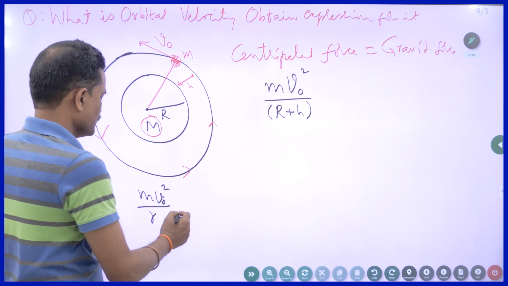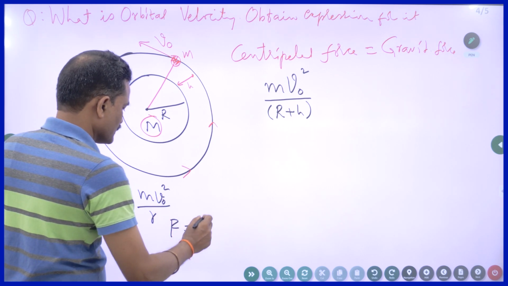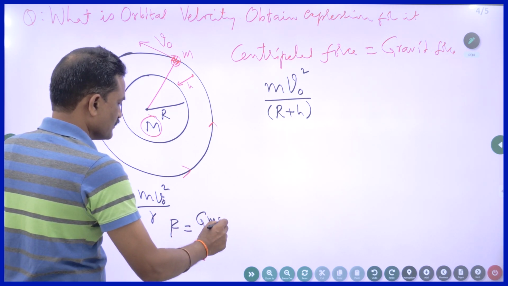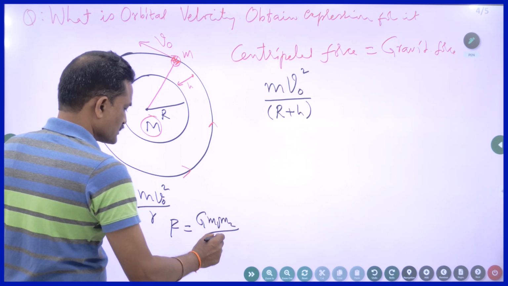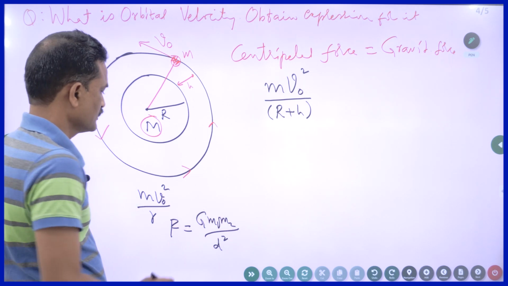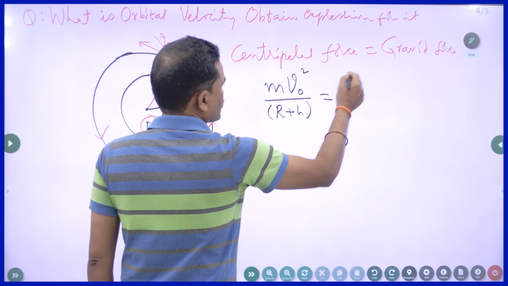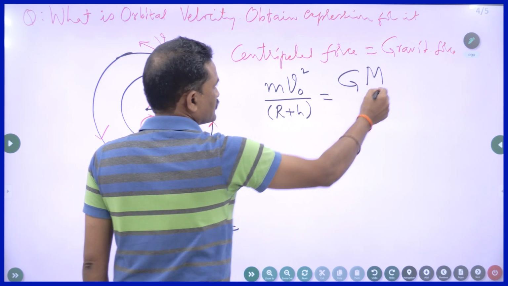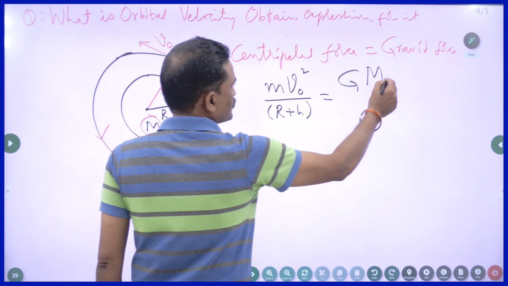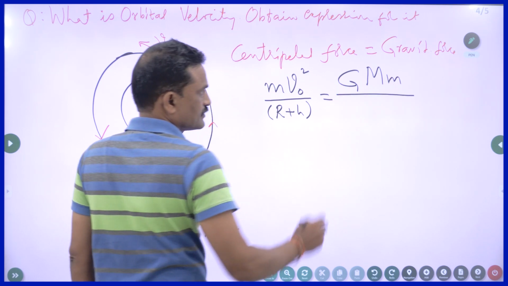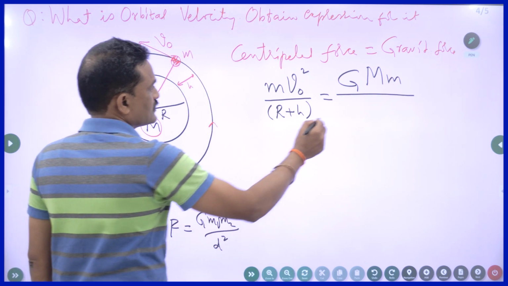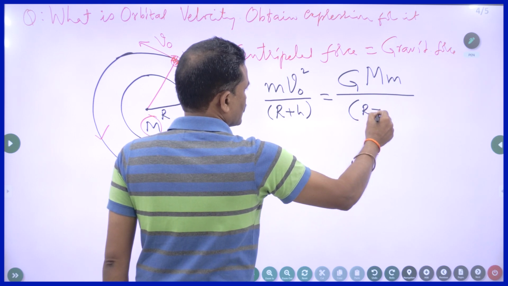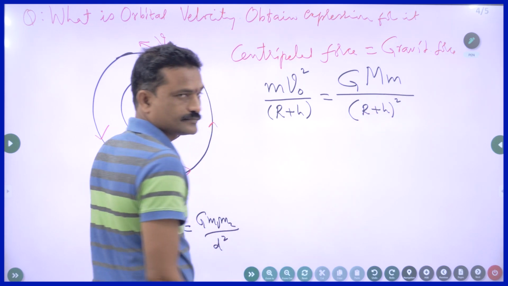Now, by using Newton's universal law of gravitation, I can write F is equal to G m1 m2 by d square. Now, this is equal to capital G, M1 is the mass of the planet, m2 is the mass of the satellite, divided by the square of the distance. The square of the distance is R plus h whole square.